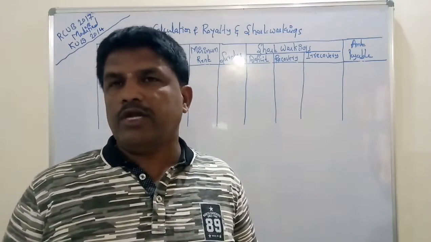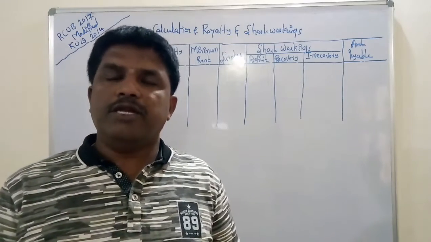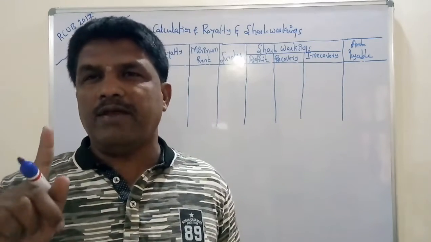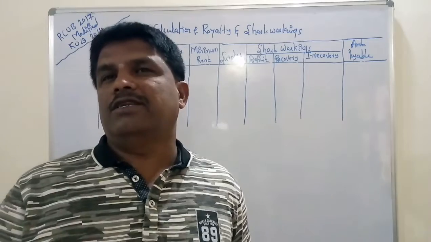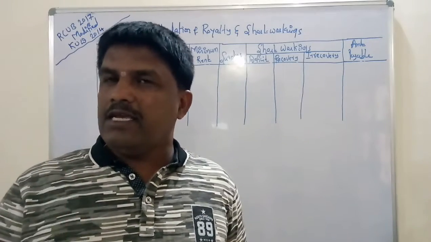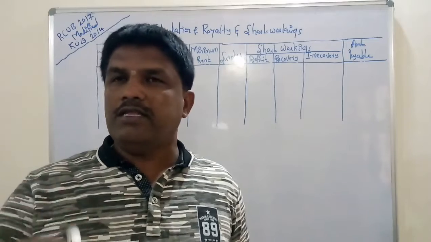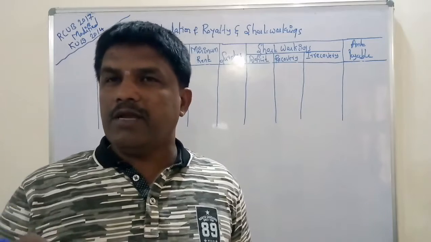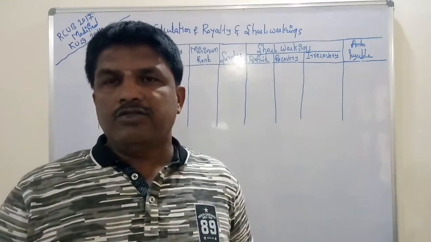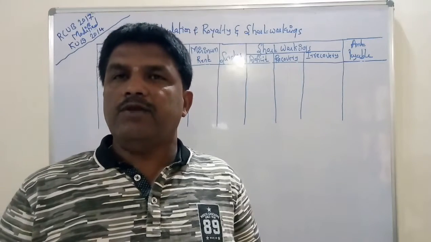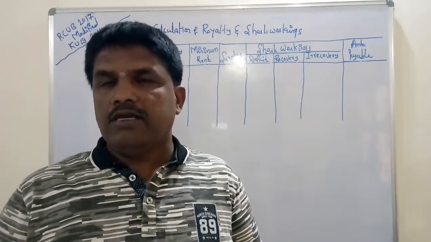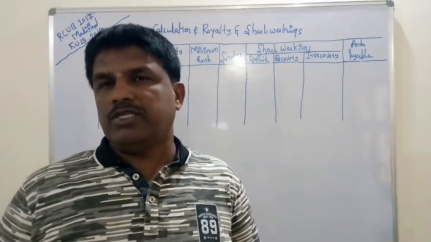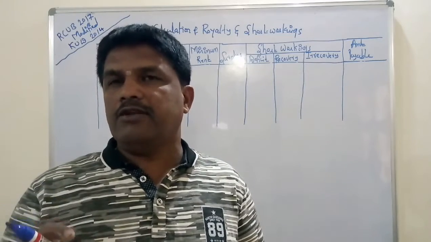On the basis of this information I am going to prepare the chart, but once again I will repeat the conditions in this problem. The royalty per ton is rupees 1.50, minimum rent 10,000. The short workings or deficit of any year must be recovered in the next 3 years. Another very important point: if in any year a strike occurs, minimum rent must be reduced proportionately. In the year 1985 there is a strike for 3 months, so the minimum rent is reduced by 3 months, and we take the remaining 9 months' minimum rent. This is the information relating to this problem.